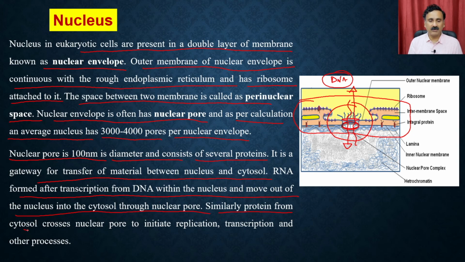Similarly, proteins from the cytosol cross the nuclear pore to start or initiate replication, transcription and other processes, because you require the signal from the cell also. You require the cellular machinery from the cell so that you can perform different types of functions, for example replication and transcription, and that is also completely controlled by the nuclear pore.